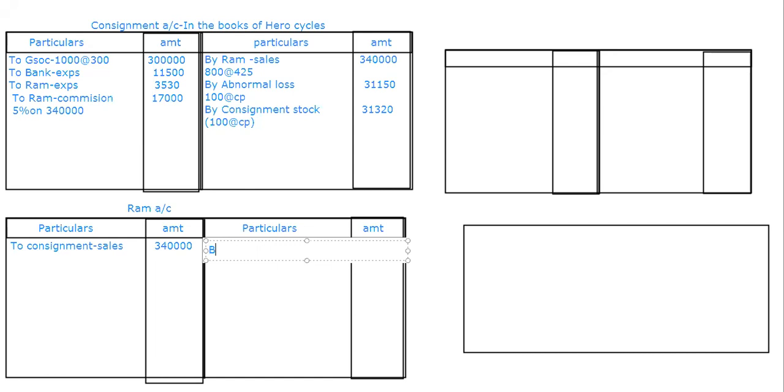So here I don't have an advance. So, by consignment expenses 3,530. And then commission also we paid. So, consignment commission 17,000. Therefore, by bank, the balancing figure, you need to tell me.